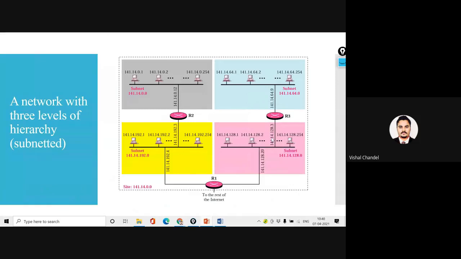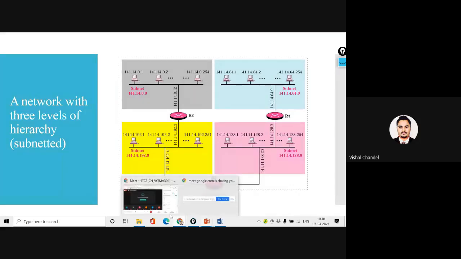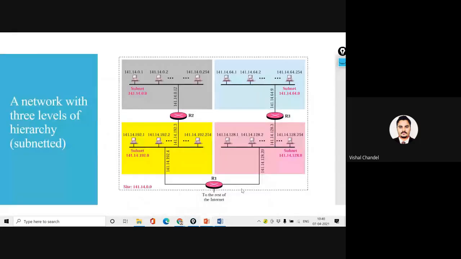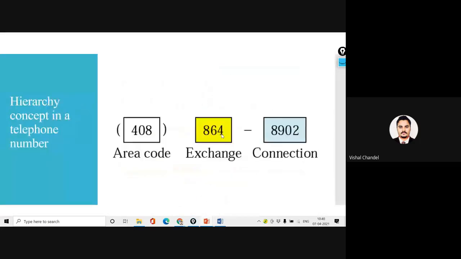We have just divided these subnets. Okay, so that's why I was trying to explain. It's one hierarchical model: area code, exchange code and connection code. Okay, so I think it will be clear to everyone.